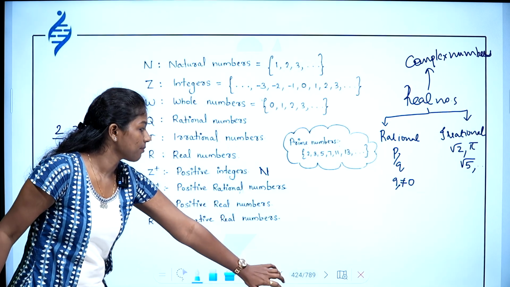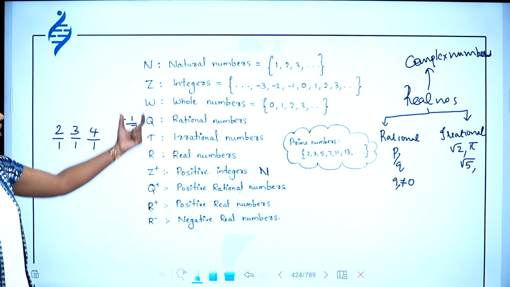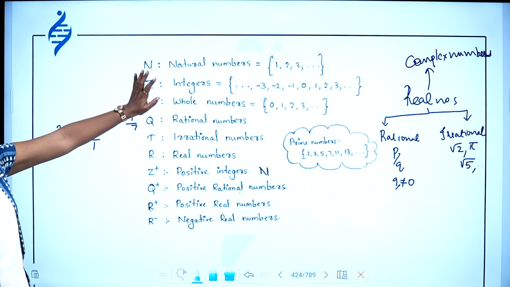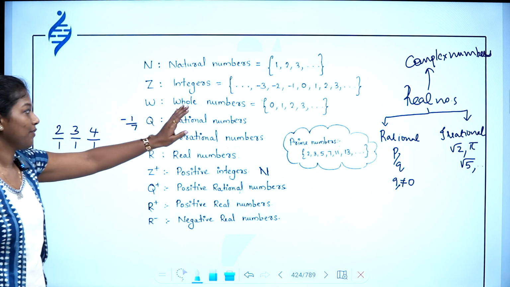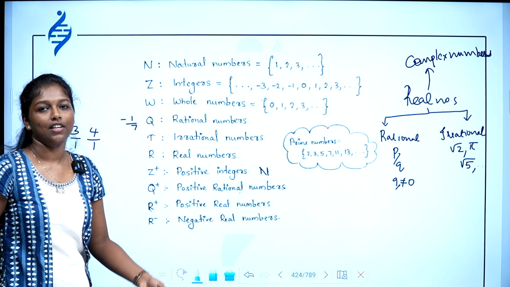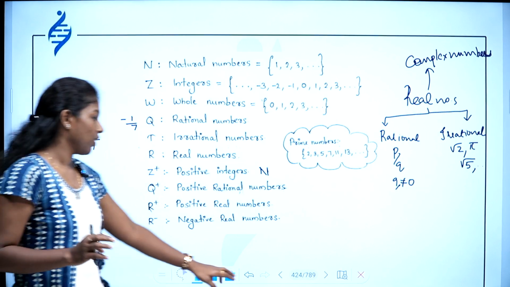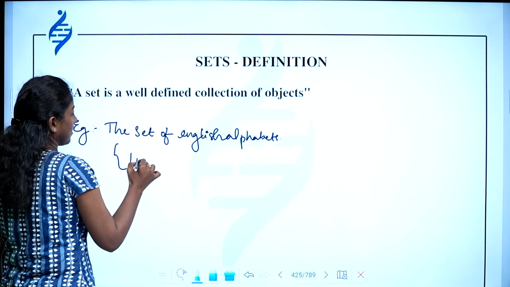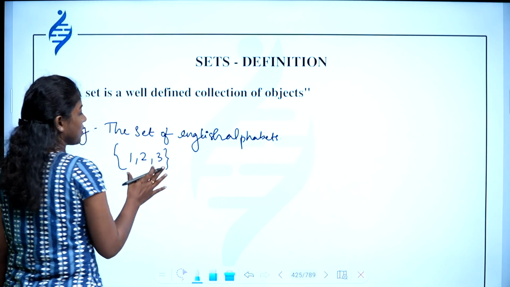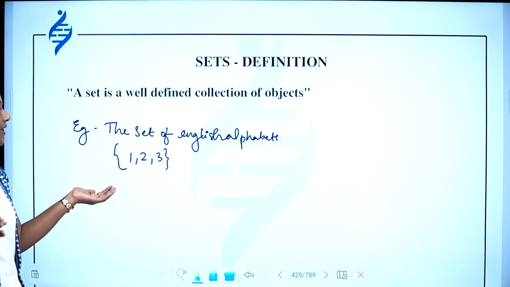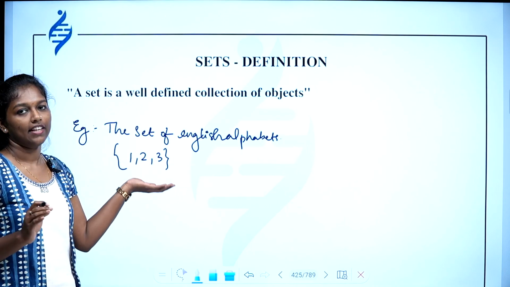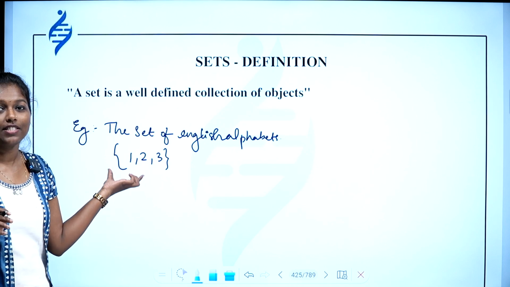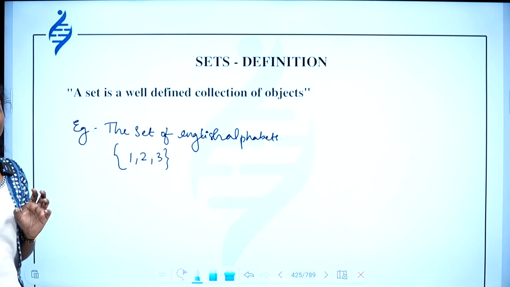All those number systems we have learned about. So, the set of natural numbers, set of integers, set of whole numbers, set of rational numbers, all these are examples of sets. Or we can write a set like this also: 1, 2, 3. This is also a set. This is well defined because we can say what the elements of this collection are in a clear manner.